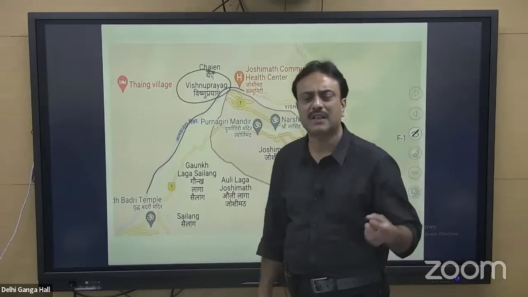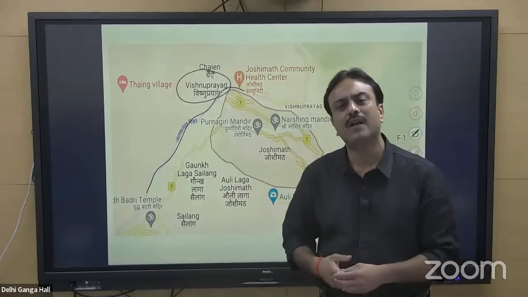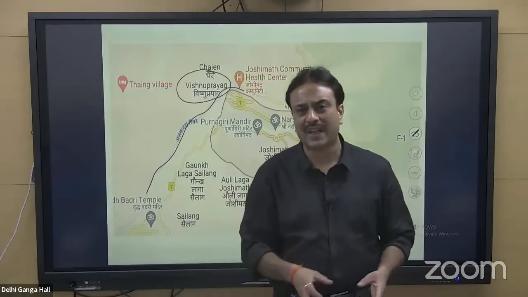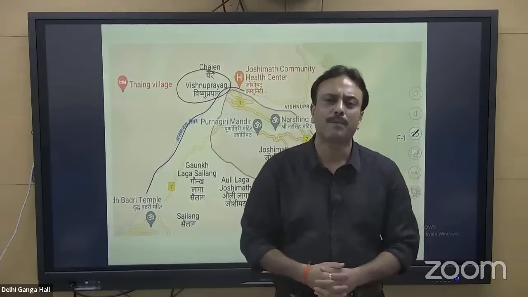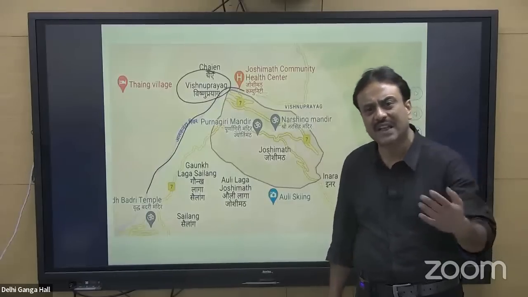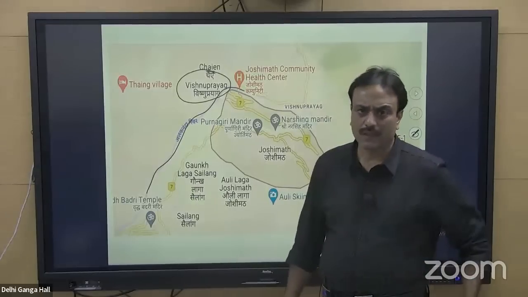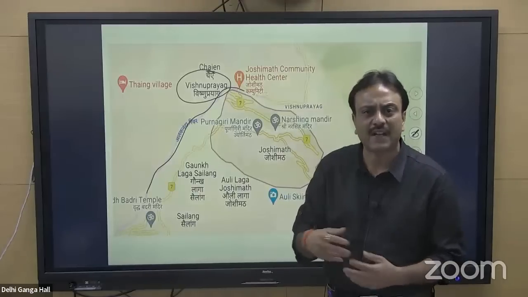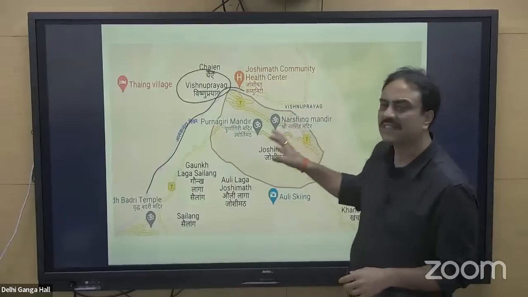There were multiple reasons given for the subsidence of Joshimath. One of the reasons was excessive withdrawal of water from underground aquifers. A tunnel boring machine working over there in 2009 punctured an underground aquifer which was not known to the people engaged in the construction of the tunnel, and water started moving out. Since then, up till now, water is continuously moving out. The rate at which the water is coming out has slowed down, but still water is coming out. That is considered one of the reasons.